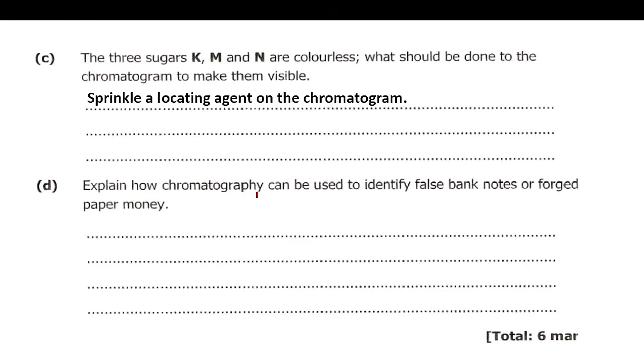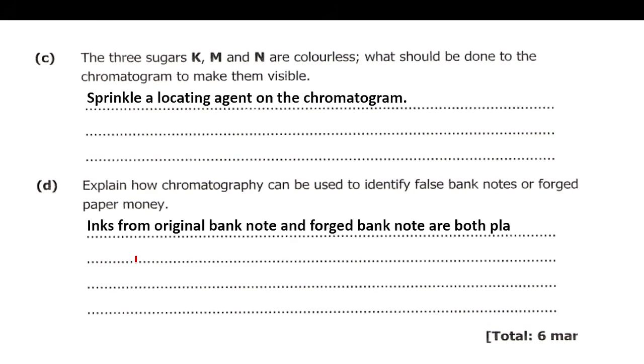But if the distances are different, then we can say the banknote is really forged. So explain how chromatography can be used to identify false banknotes or forged paper money. So here is the answer. Inks from the original banknote and forged banknote are both placed on chromatography paper.